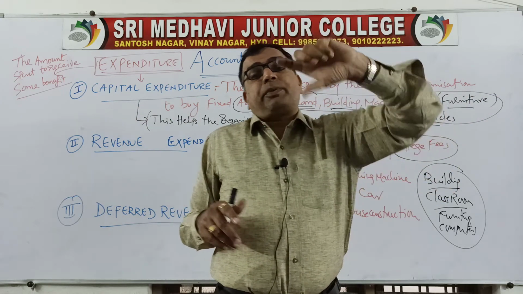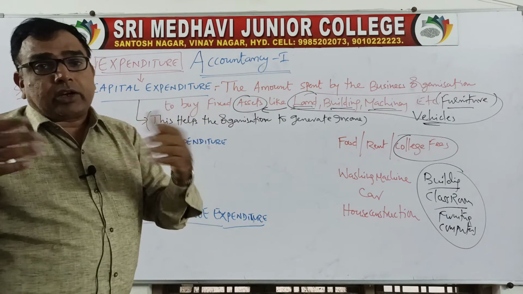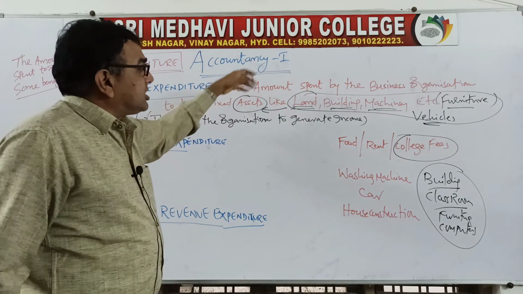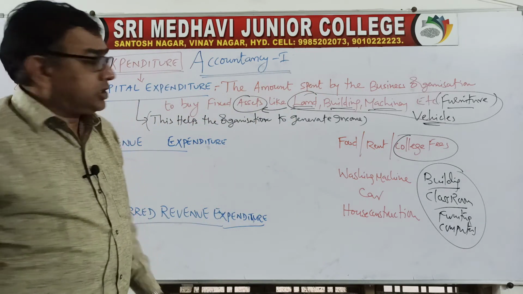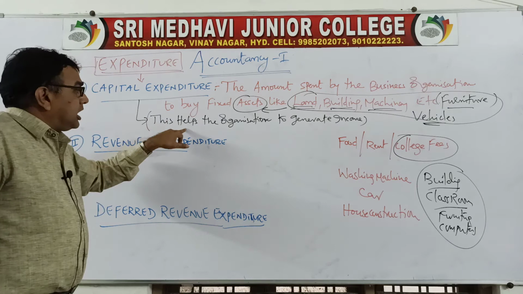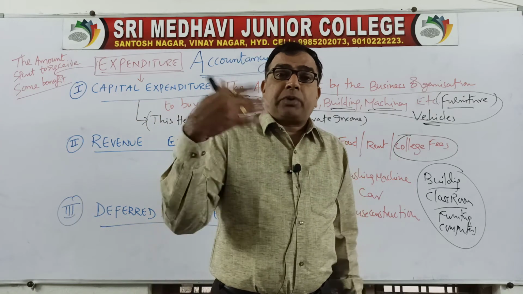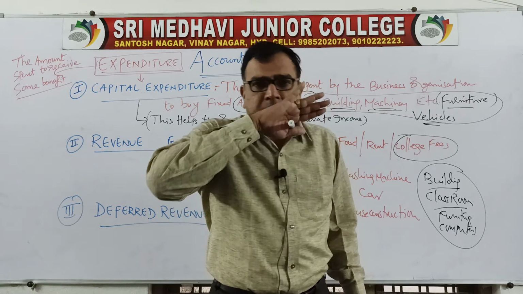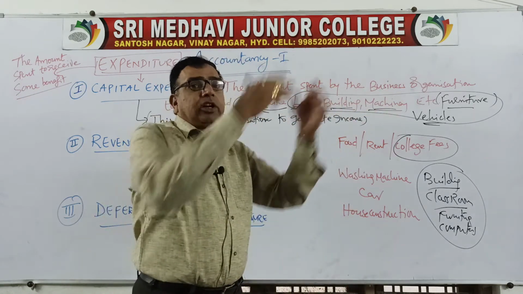So the amount spent by any business organization to acquire or purchase fixed assets like land, building, machinery is called capital expenditure. So capital expenditure helps the organization to generate income. Without spending your money on assets, it is not possible to generate income. For example, a Xerox shop owner.